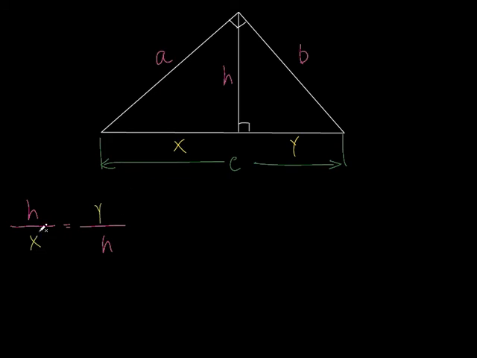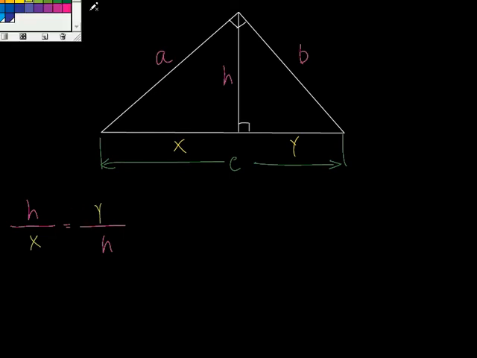We'll do an example here in a second. But X and Y will just be numbers, won't they? This will be like, I don't know, 3. This will be 9 like we did before, something like that. Those will actually be numbers. H is what I'm trying to solve for. I can do that by cross multiplying, couldn't I? So if I actually knew what X and Y were, I could find what H is equal to. You with me on that?